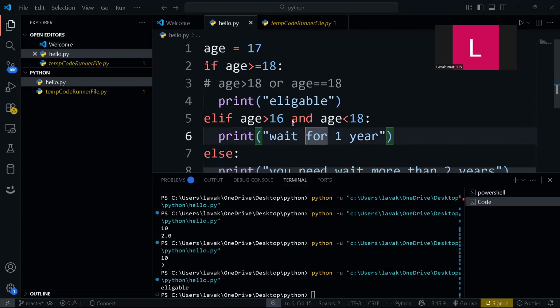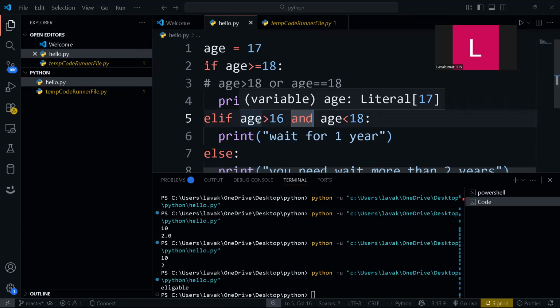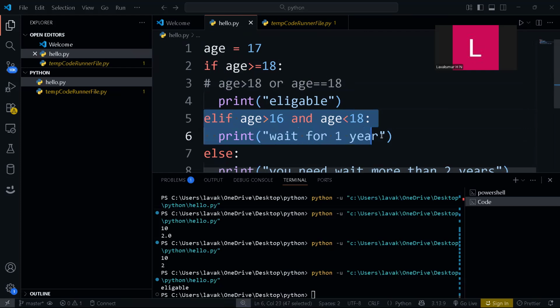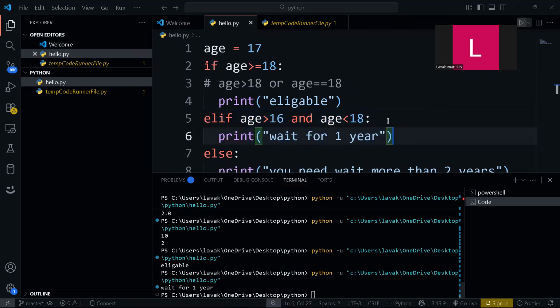Yes, the condition is true. Again, you can see here I'm using logical operators. I have written this program with the help of logical operators. Here you have the logical operator and here you have comparison. Is age greater than 16? True. And is age less than 18? Yes, true. True and true, so this condition will get executed. Now wait for 1 year. You can see your output.